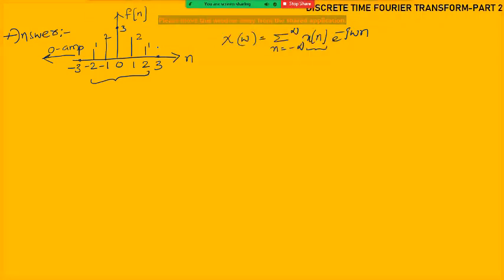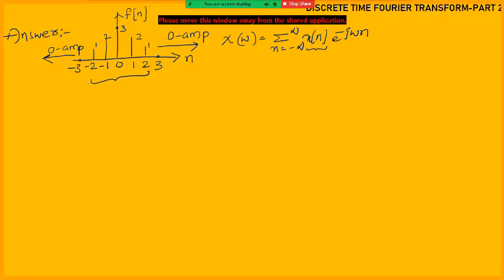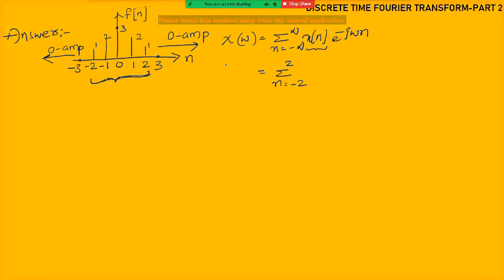And after 2, that means from 3 to infinity also, zero amplitude is there. So non-zero amplitudes 1, 2, 3 and 2, 1 are available when n is changing from -2 to +2. So this summation we can take from -2 to +2 only, because for these n values only the signal is having the non-zero amplitude. Even if you do it for -3 to +3 also you will get the same answer, because the amplitude is 0.